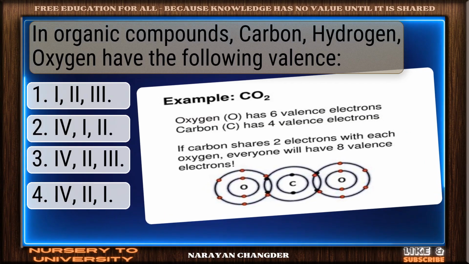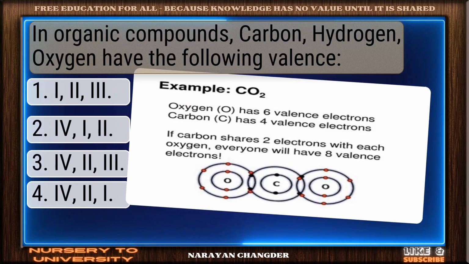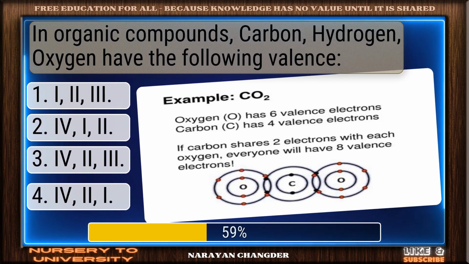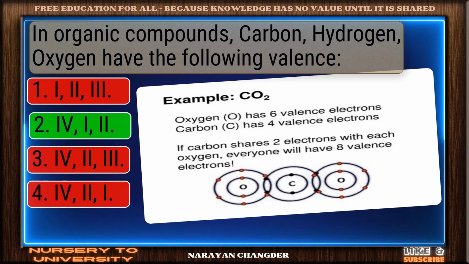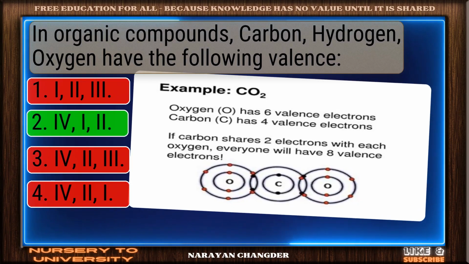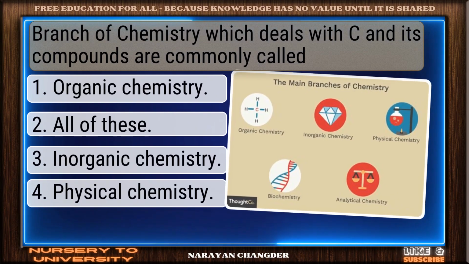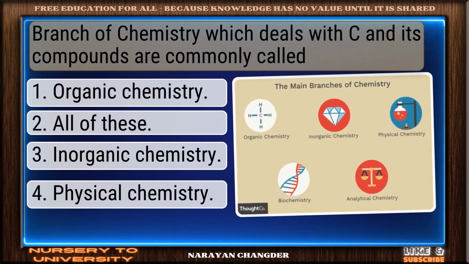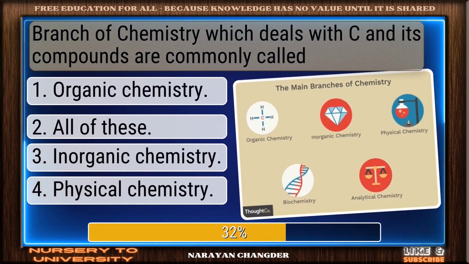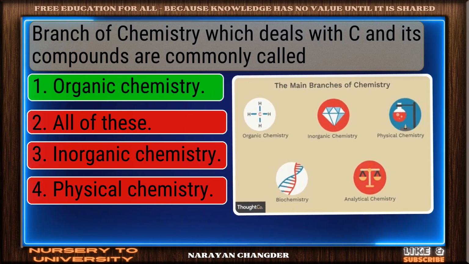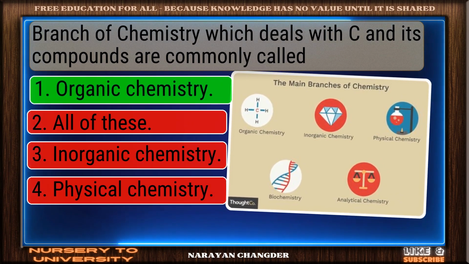In organic compounds, carbon, hydrogen, oxygen have the following valence. Excellent. I is a brilliant choice. Branch of chemistry which deals with C, and its compounds are commonly called. Correct response. Organic chemistry is the most accurate answer.